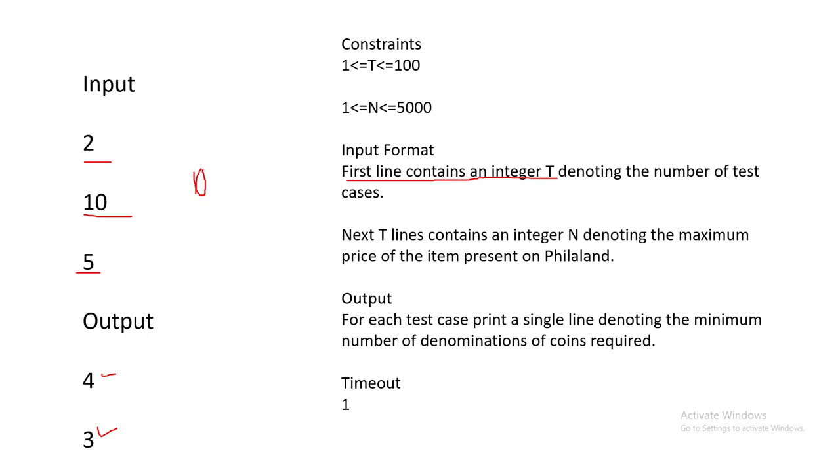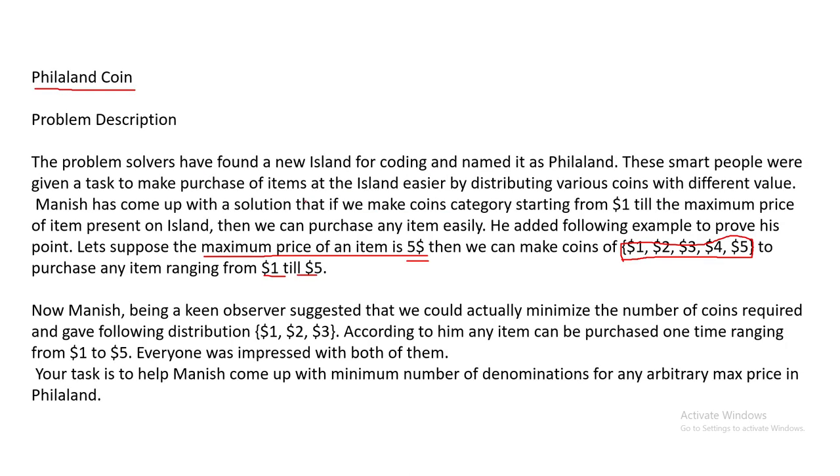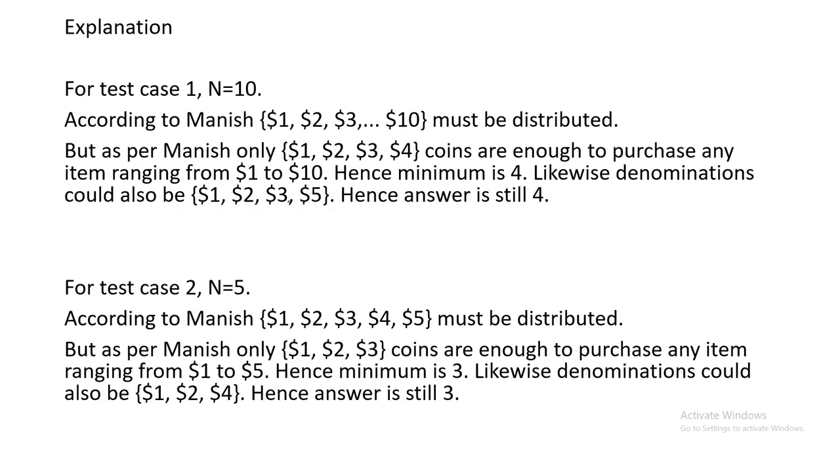Now we'll move to the next slide. For the explanation, for test case 1, n is equal to 10. This is our maximum amount. According to Manish, we could range it from 1 to 10, so 1, 2, 3 to 10 must be distributed.